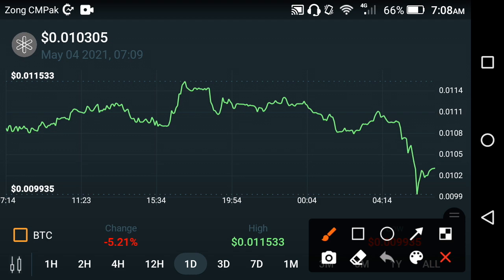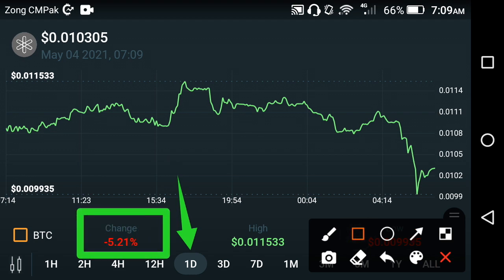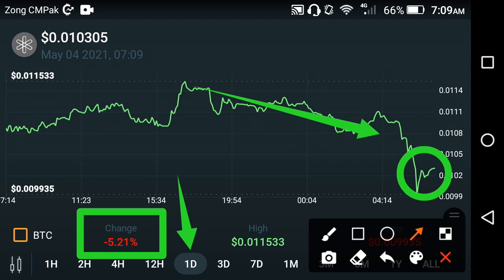As you can see here, that is the last 1 day price chart. Last 1 day, friends. If you look, the price change is negative 5.21%. What's the reason behind that? Why did they fall over and over? Now at this time the last 1 hour change is positive. Now at this time they again take a jump. But why did they fall? As you can see in this period, why did they fall?